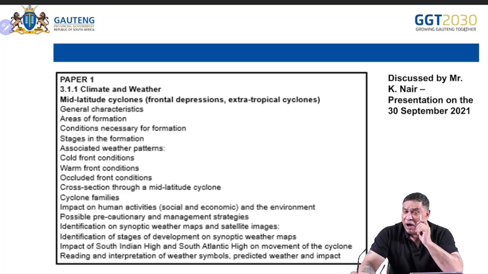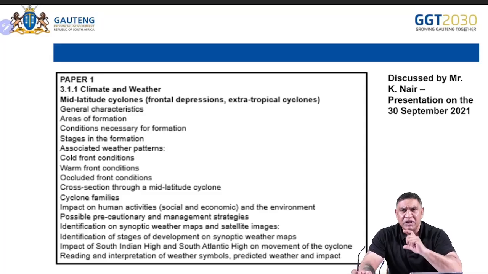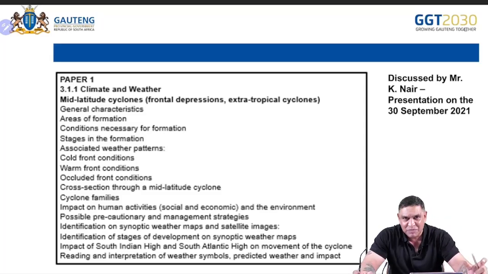So, one thing just to note already, and this has been sent to our province, that the paper will change slightly, all right? Normally you had a question paper and an annexure and a map. Now you're going to get a situation where all the resources, your diagrams, your tables, etc., are going to be found on the question paper.